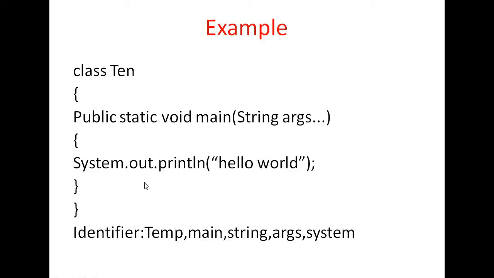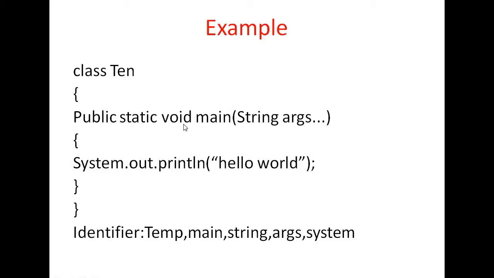First, an identifier can be a class name. Here the class name is Ten. So the first identifier is Ten.